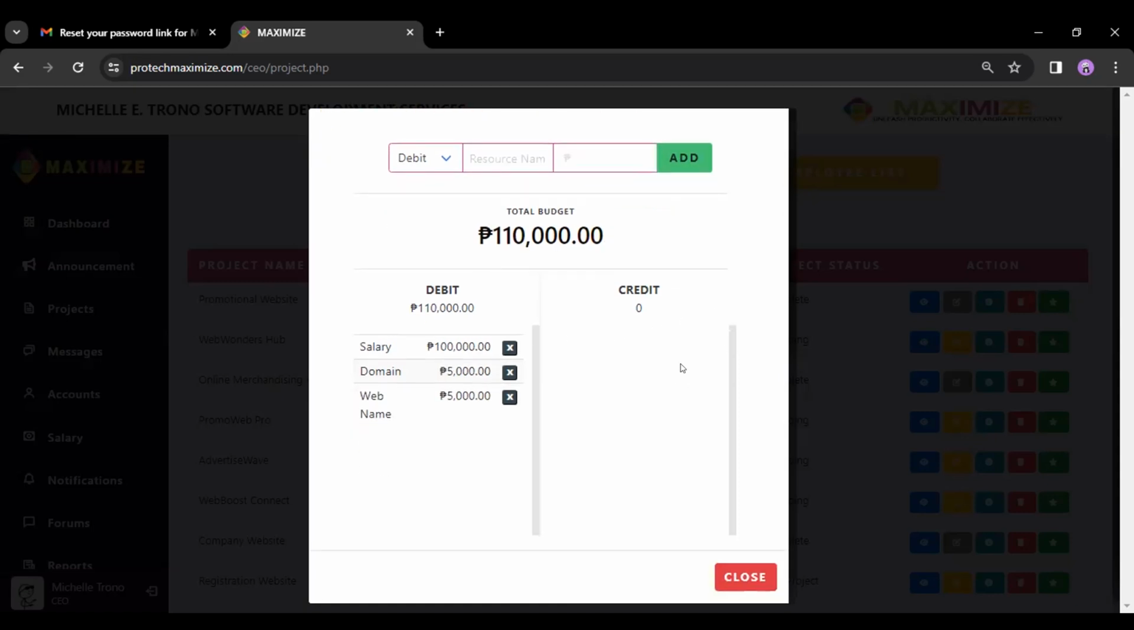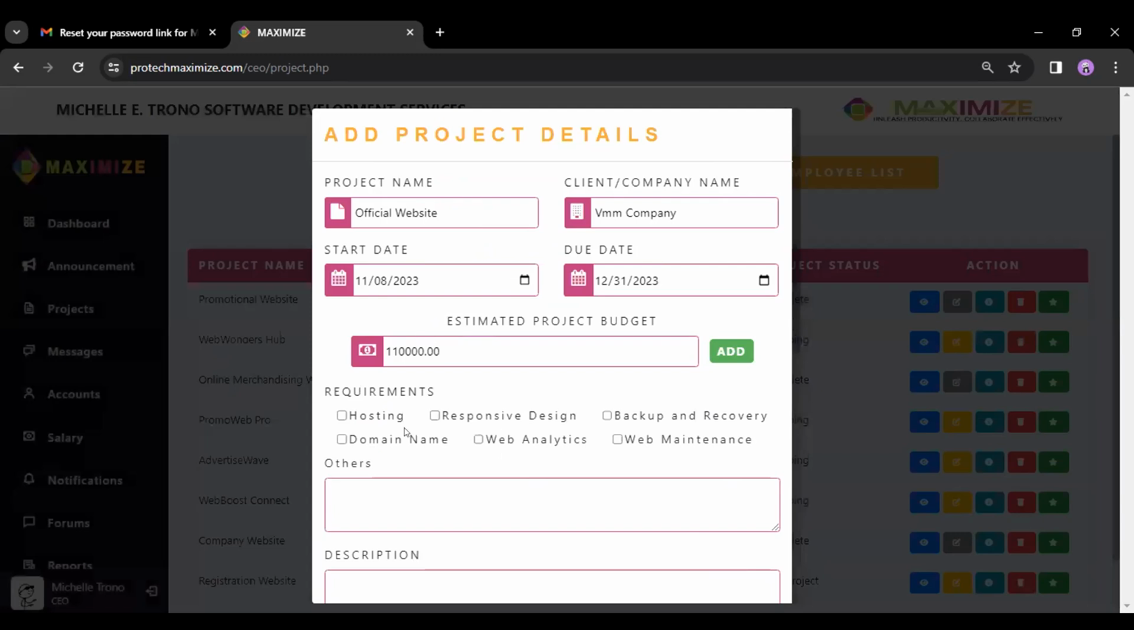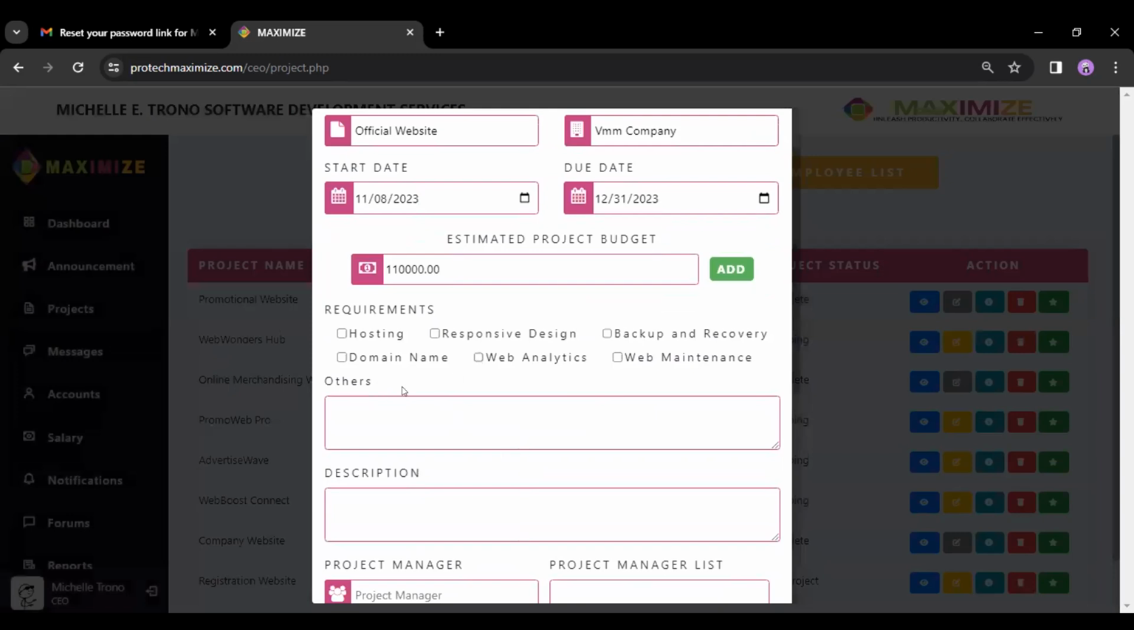So as what you can see, it was added in our total budget, and when we close this, it will automatically compute our estimated project budget. So in requirements, of course, any project, we have different kinds of requirements. We just have to click those, like for instance, hosting, domain name, and responsive design.